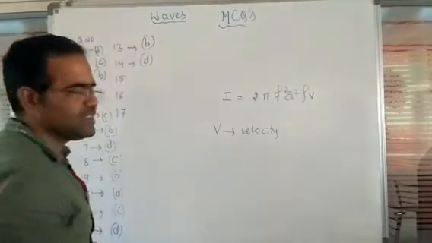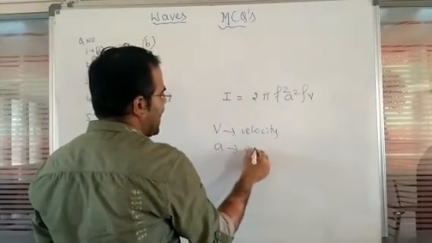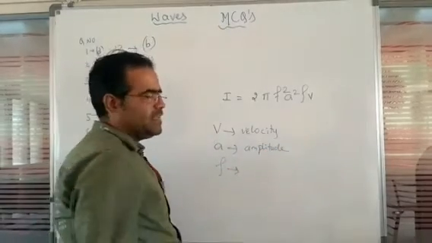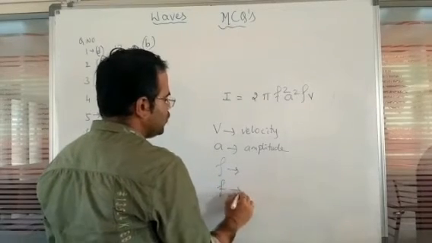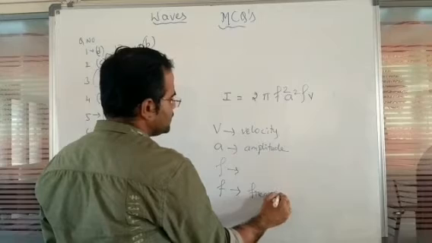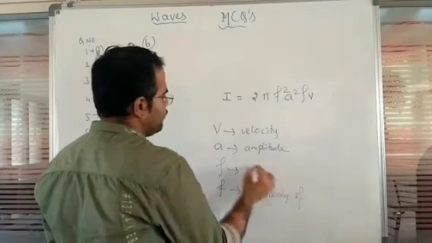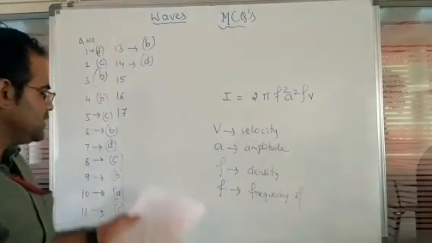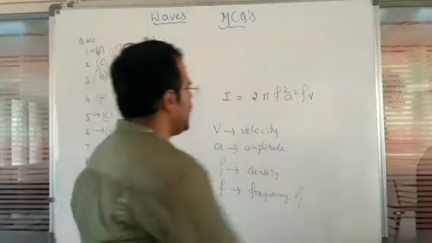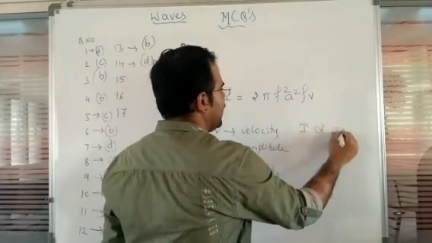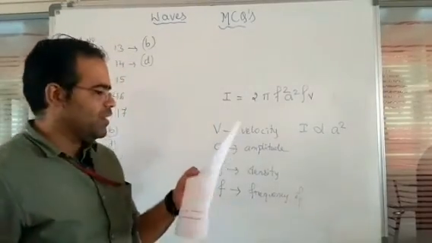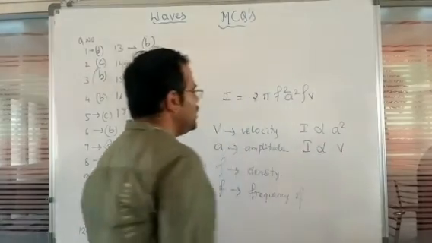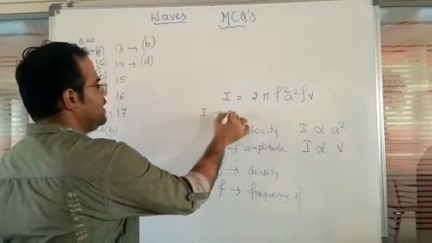A is going to represent the amplitude of a progressive wave, ρ is going to represent the density of a material, and f is going to represent the frequency of a wave. From all these options, directly proportional to the square of the amplitude. So we can write I is directly proportional to A², and directly proportional to the velocity of the wave. So I is directly proportional to v, where I represents the intensity of a wave.